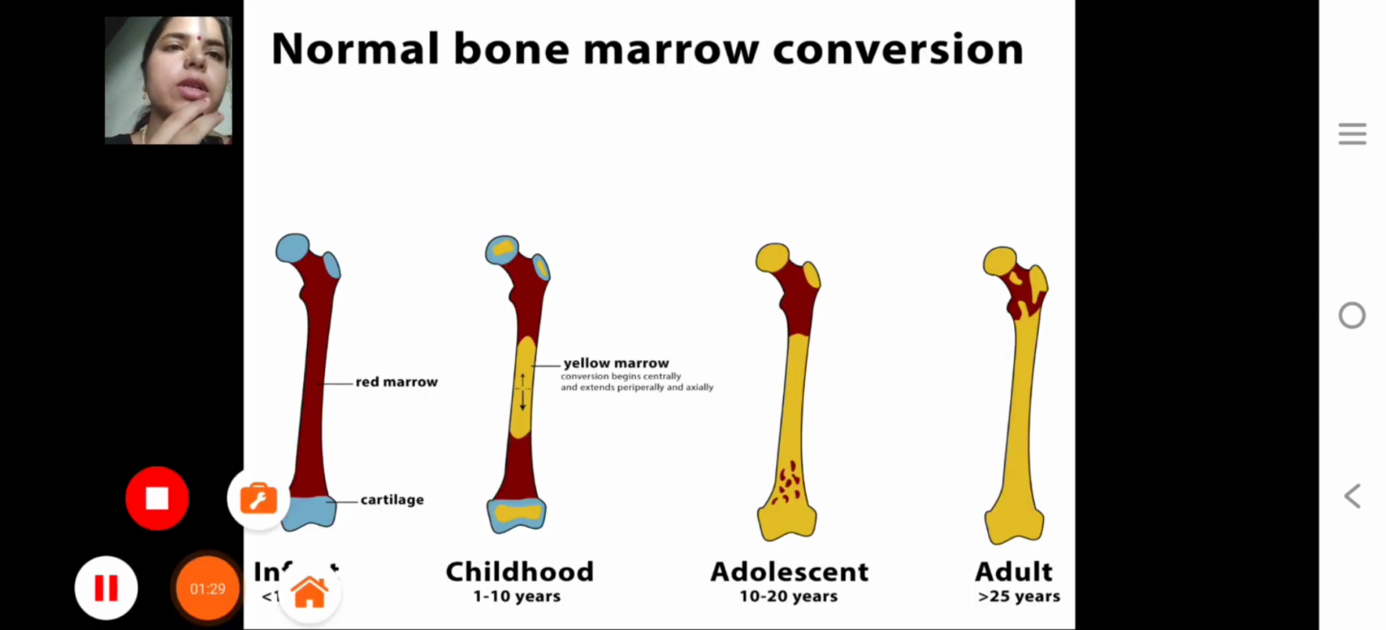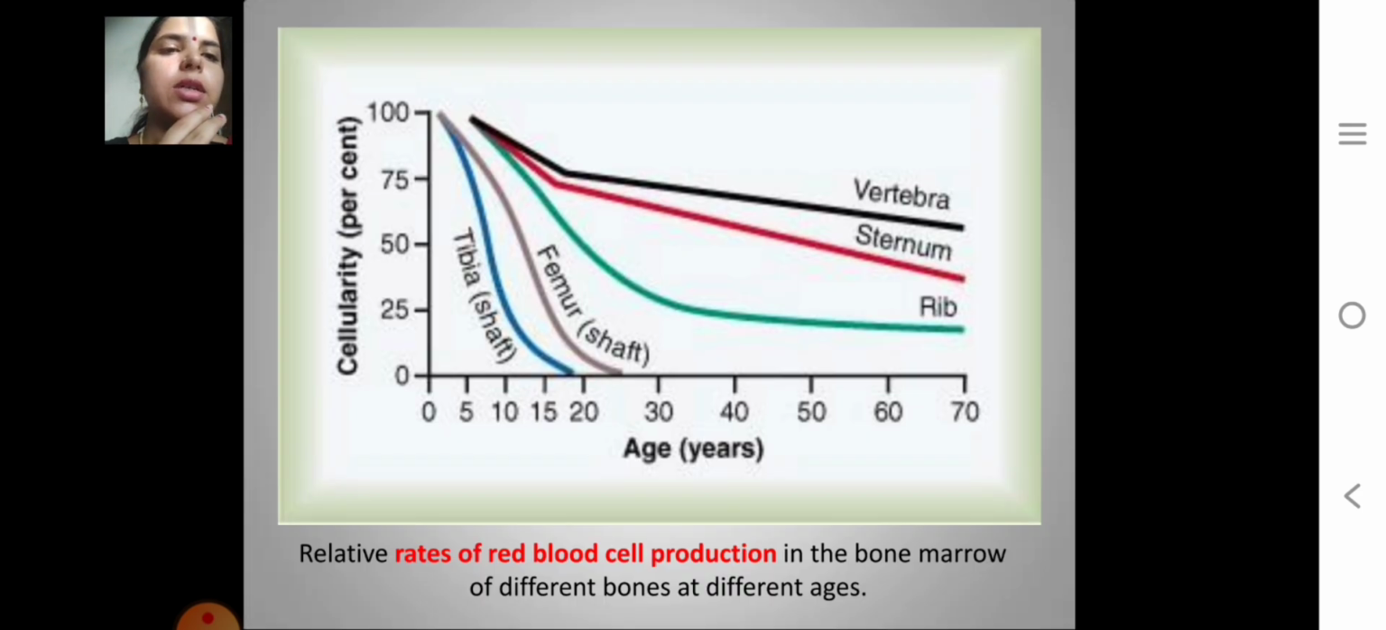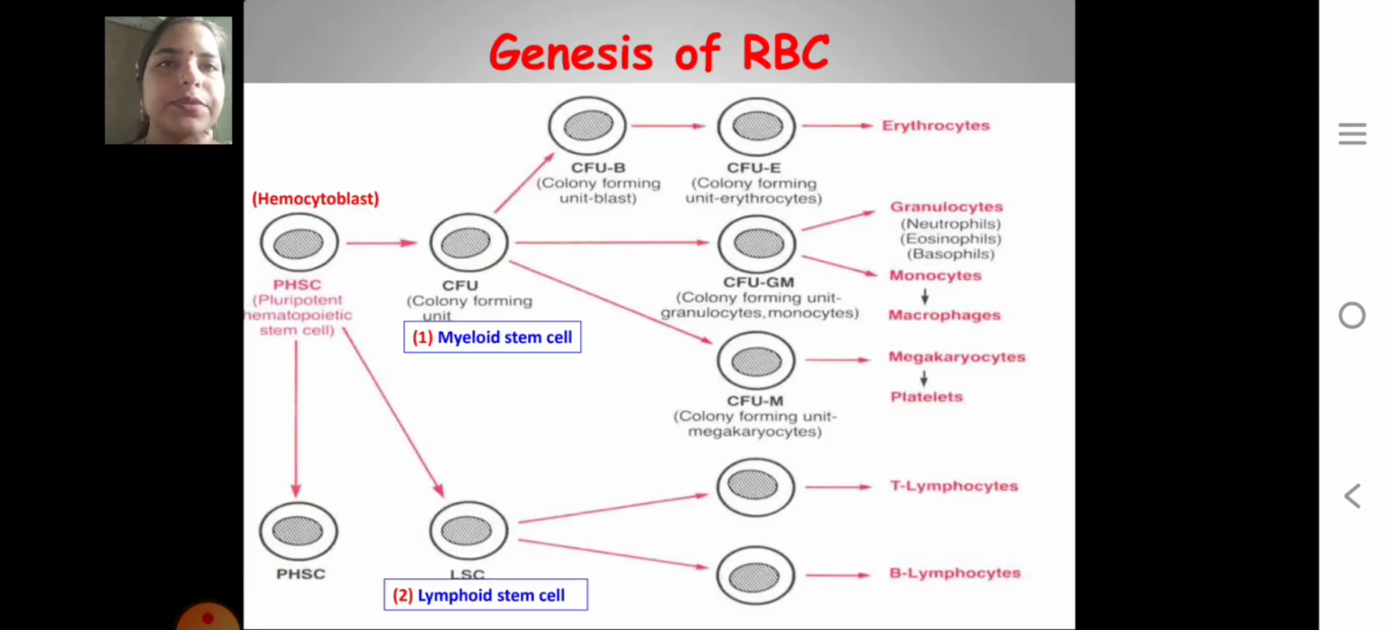Normal bone marrow conversion: in infants less than 1 year, in childhood from 1 to 10 years, there is yellow marrow, and in adolescents from 10 to 20 years and adults less than 25 years. These show the relative rates of red blood cell production in the bone marrow of different bones at different stages.